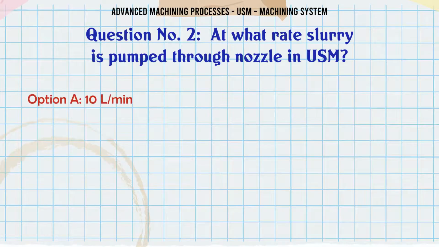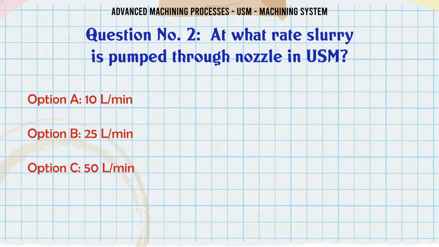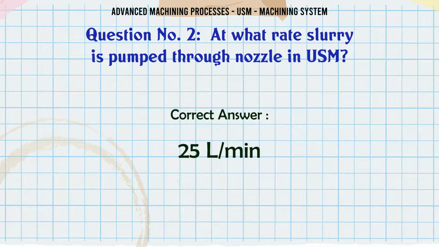At what rate is slurry pumped through the nozzle in USM? A. 10 L/min. B. 25 L/min. C. 50 L/min. D. 75 L/min. The correct answer is 25 L/min.